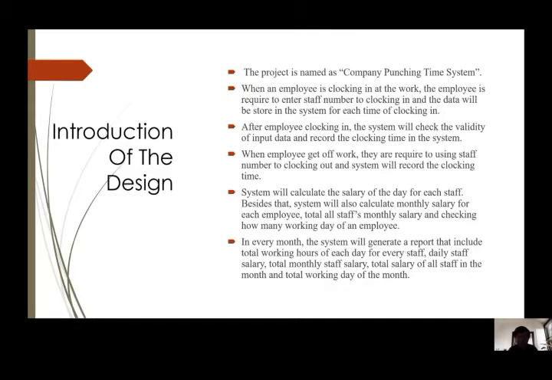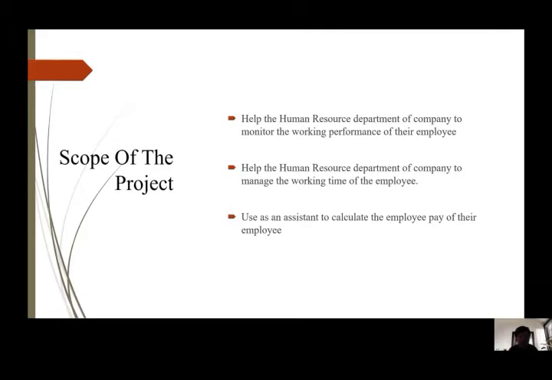So every month, the system will generate a report that includes the total working hours of each day for every staff, daily staff salary, total monthly staff salary, total salary of all staff in the month, and total working days of the month. The scope of the project is to help the human resource department of the company monitor the working performance of their employees, manage the working time of the employees, and serve as an assistant to calculate the employee pay.